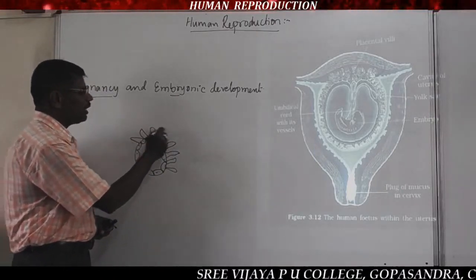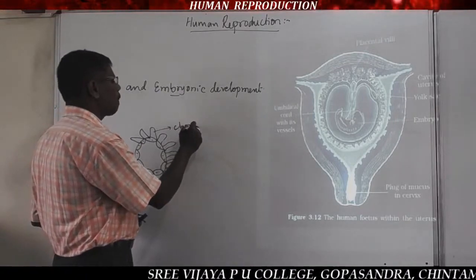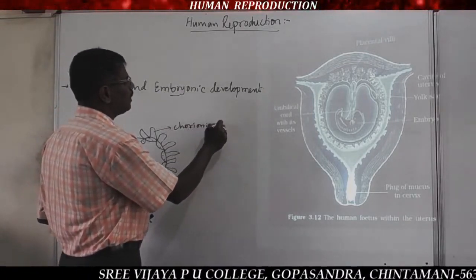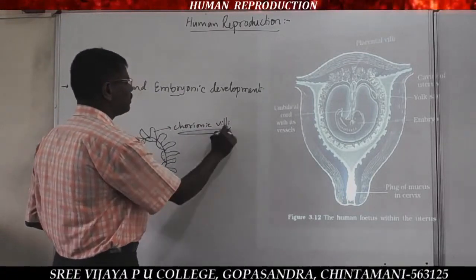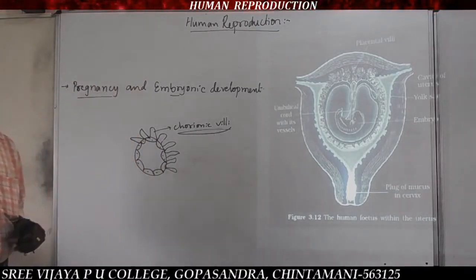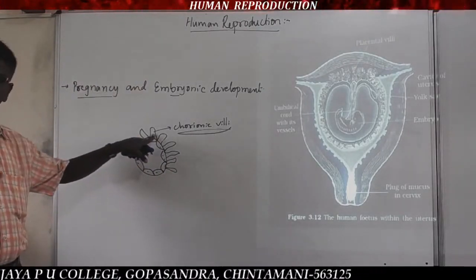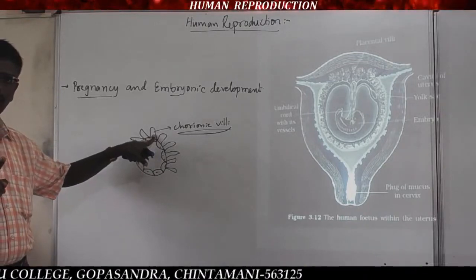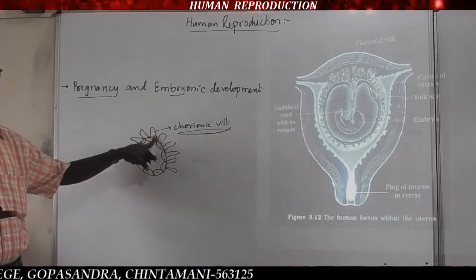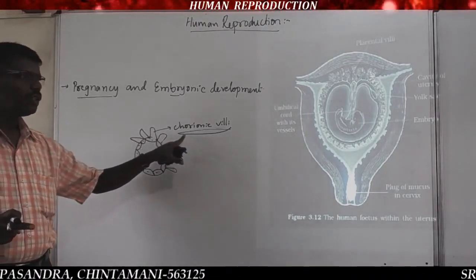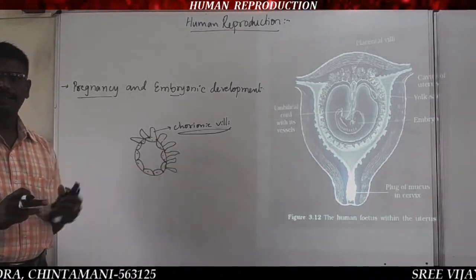These finger-like projections produced by the trophoblast layer of the blastocyst are called chorionic villi.